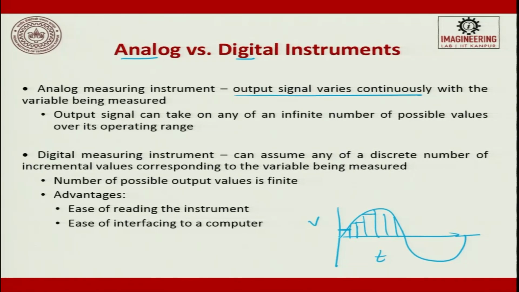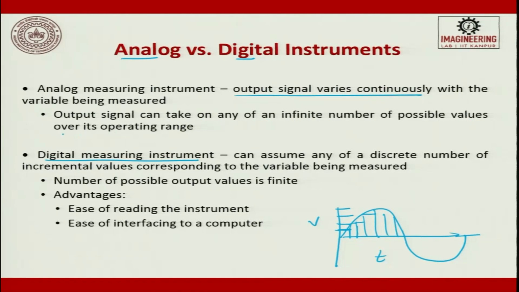You will have a voltage, and once it shifts this time you will go to this, next is high standard, next high standard, next high standard it will go. An instrument that can assume only discrete, incremental values corresponding to the variable being measured is called a digital measuring equipment.